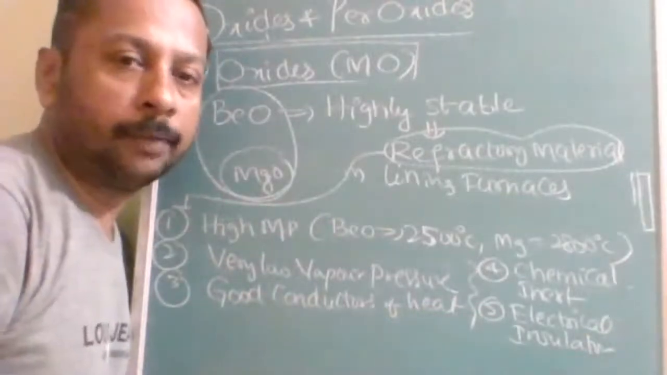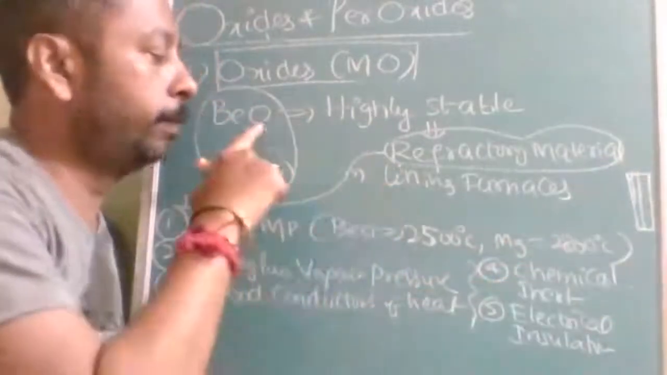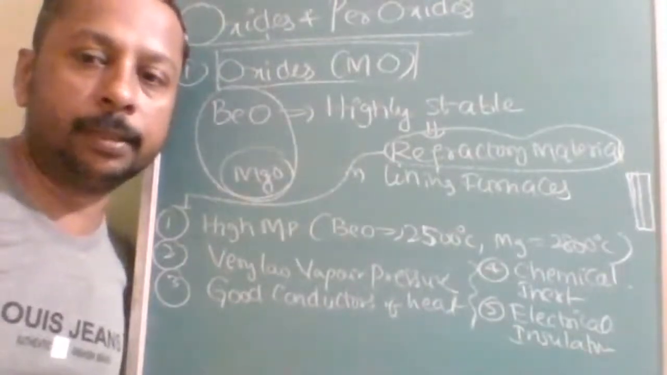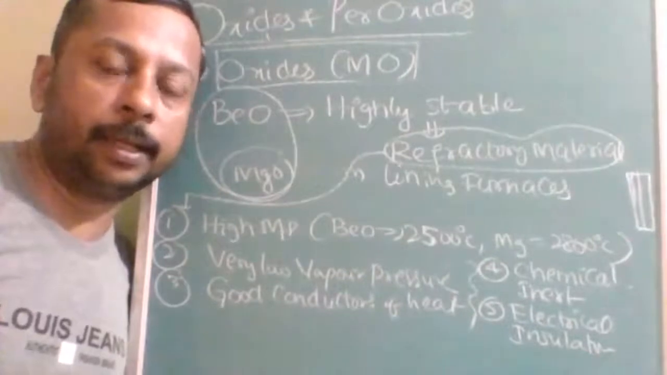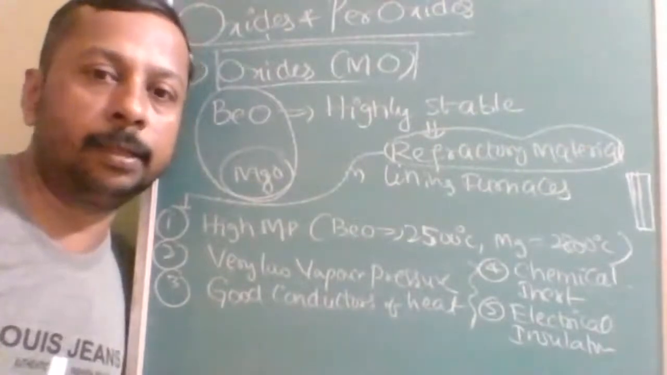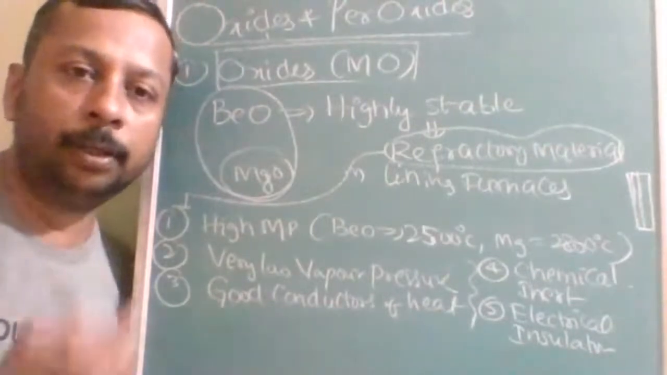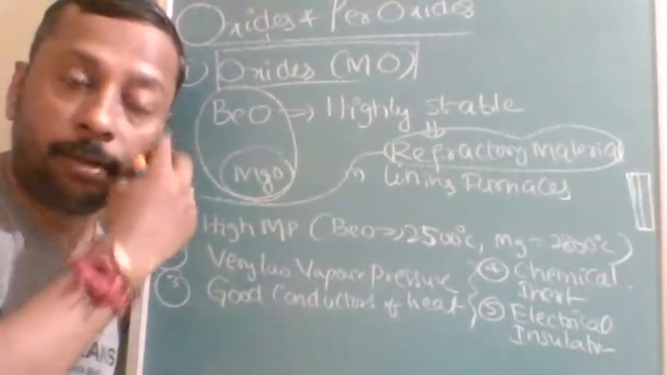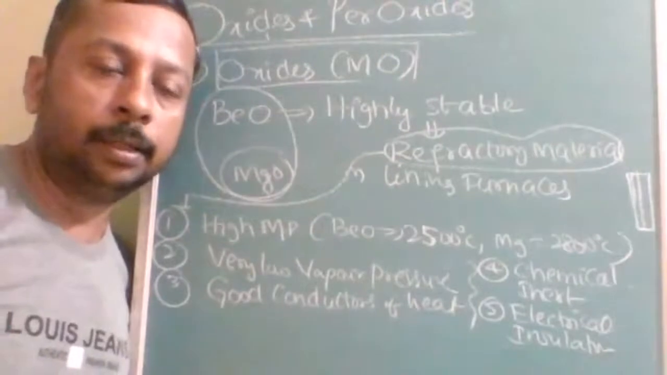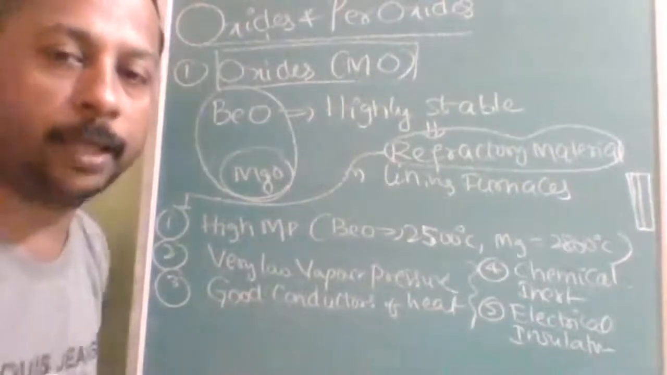Okay, now after the fire bricks, inside there should be a layer or lining. That lining is made up of either magnesium oxide or beryllium oxide. So they are called refractory materials. The substances which are used to give the inner lining in the furnace are called refractory material. What they will do? They will avoid the loss of heat due to dissipation. They will not allow the heat to go outside. They will reflect it back into the furnace. That's why they are called refractory material.